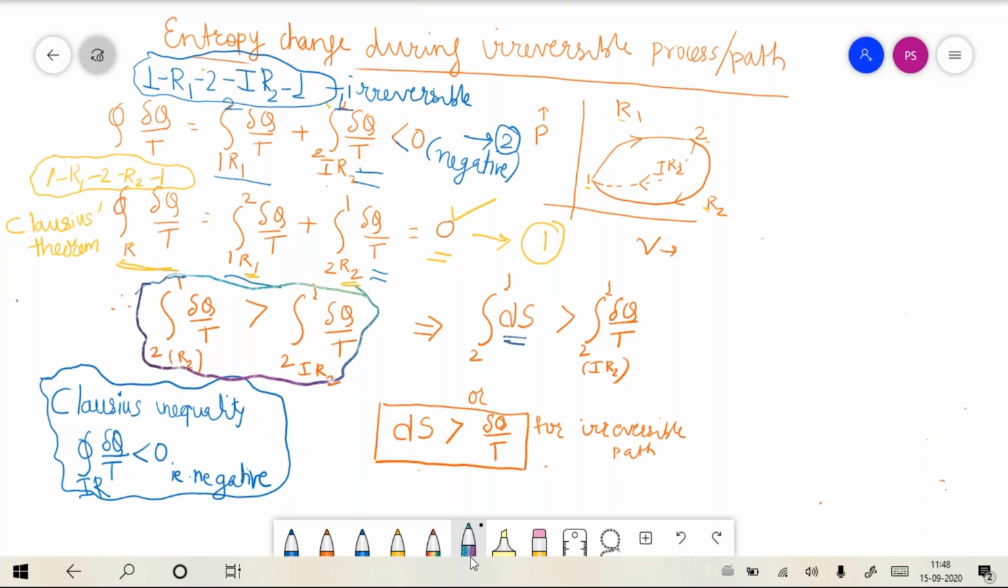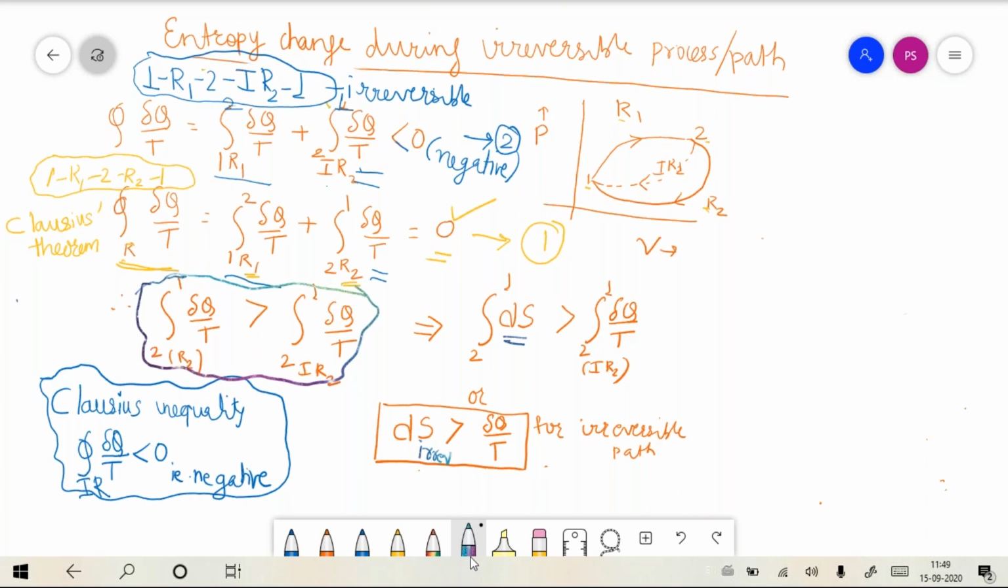That the entropy change for an irreversible process happens to be greater than del q by T. And this is a very important finding.